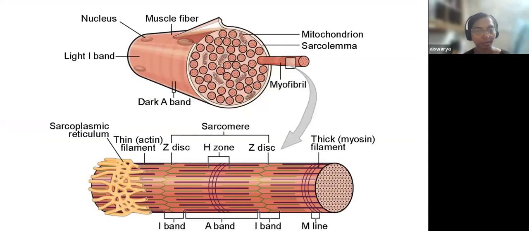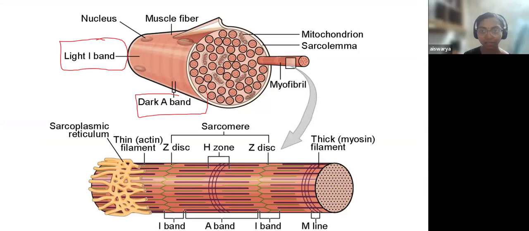So you can see this is the picture of a muscle fiber. You can see the light I band. And in between two light I bands, you can see the dark A band. And this is one band being zoomed in. So if you look, you can see the I band, A band, I band. In the A band region, you can see the H zone. In the I band region, a zigzag arrangement, the Z disk, can be seen.